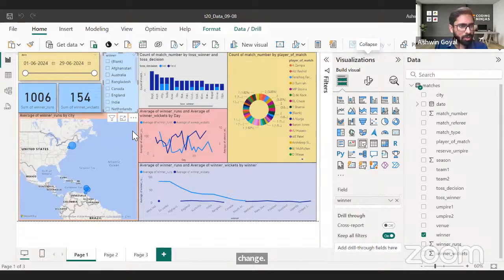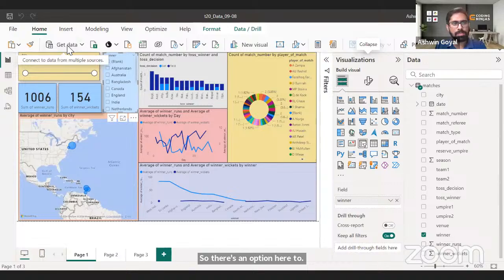All right, lot of repetitive questions. Source of the data, I've shared the source of the data, Ruchi. How do we input it in the tool? Let me quickly show you. There's an option here to get data. This is the option, right? Get data. And you can get it from online sources.